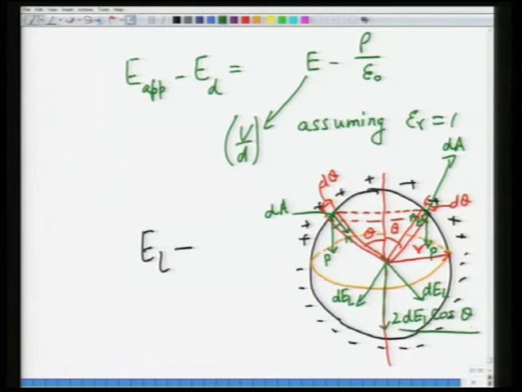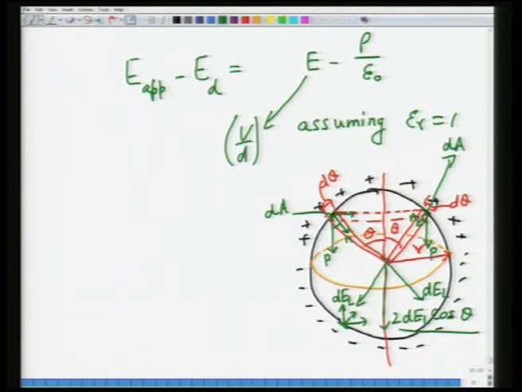This is the only field which survives, the other components cancel each other, as you can see from the symmetry, because for each segment on the upper half of this sphere, you have another segment on the bottom half. Now, the only thing you have to be careful about is the sign. A segment on this side will have polarization on this side, so you have a component in this direction and a component in that direction. These two horizontal components cancel each other because the sign is negative, and as a result only the vertical components survive.